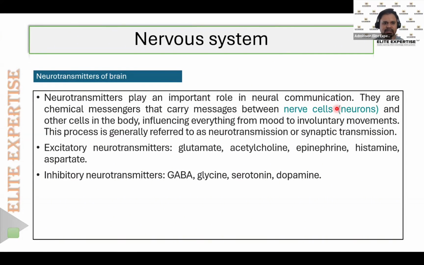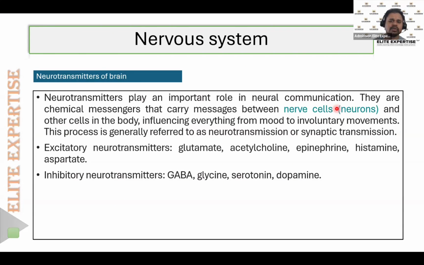These chemical messengers are known as the neurotransmitters. If these chemical messengers are not present, then the neurons can't communicate with each other. That is, the information cannot pass from the brain to the sensory organs or from the sensory organs to the brain.